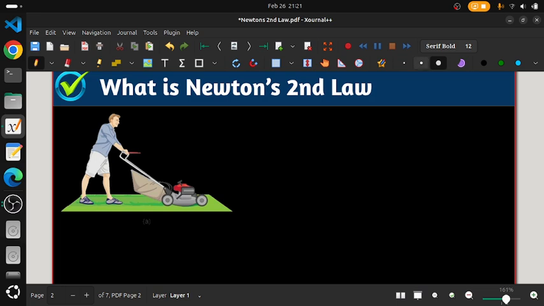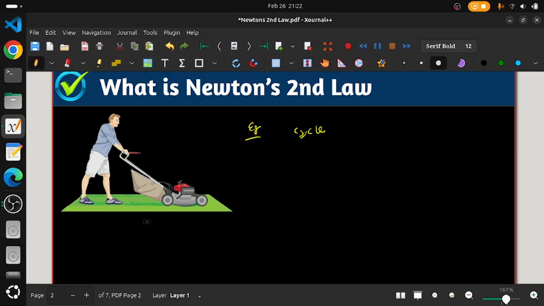I'll give you an example. Suppose you want to ride a bicycle. When we ride the cycle, the harder you pedal, the faster you go. That means you are applying more force, so obviously your speed is also increasing. So this is the concept we get from Newton's second law. This is a real life example.